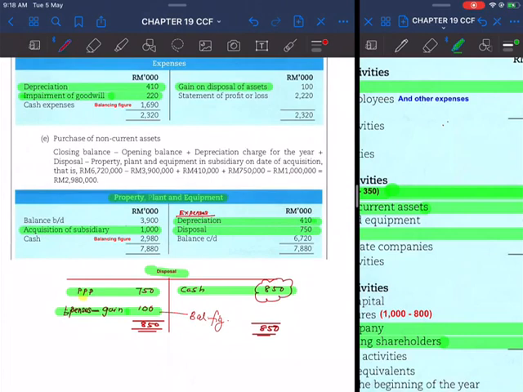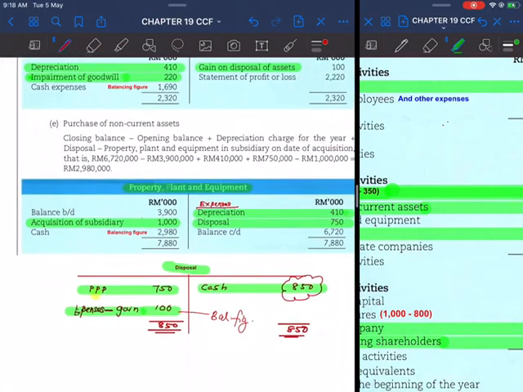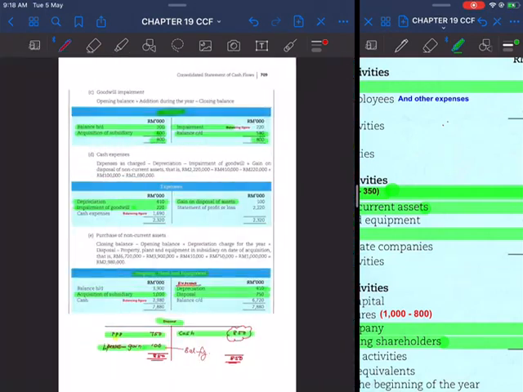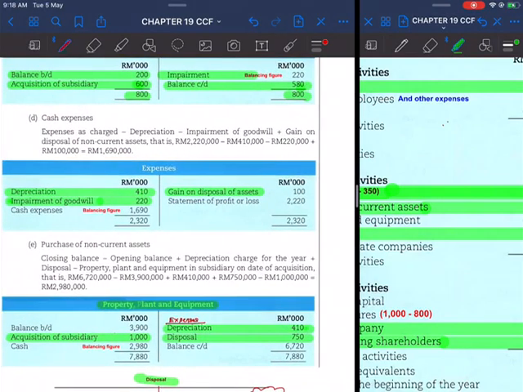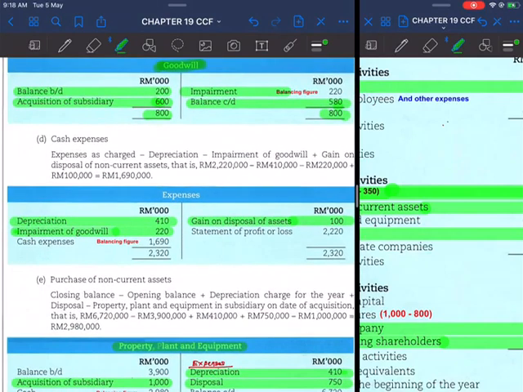So the gain on disposal is entered in the expenses account. The one that we have opened, expenses account, we just put the amount here, disposal, which is 100,000. Okay, so settle with regard to property, plant and equipment, and also expenses here.